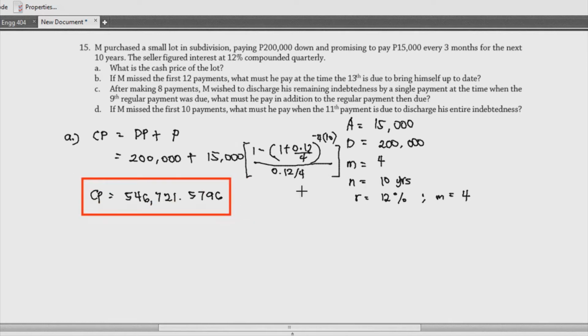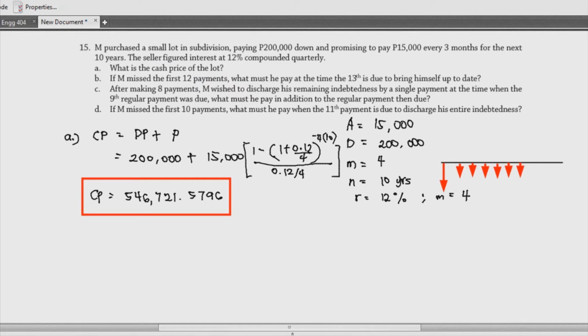And kung mapapansin nyo, yung ating ginawang method dito is just computing for the present worth of the annuity na binabayad natin every 3 months and then adding yung down payment. Now, if you want to represent this in terms of a cash flow diagram, gawa ka lang nung line, and then yung arrow natin for the down payment would be arrow down. Okay? And then, syempre, meron kang binabayad pa na annuity, so there are arrow down pa na pababa. And then, you'll be doing this for 10 years, every 3 months.